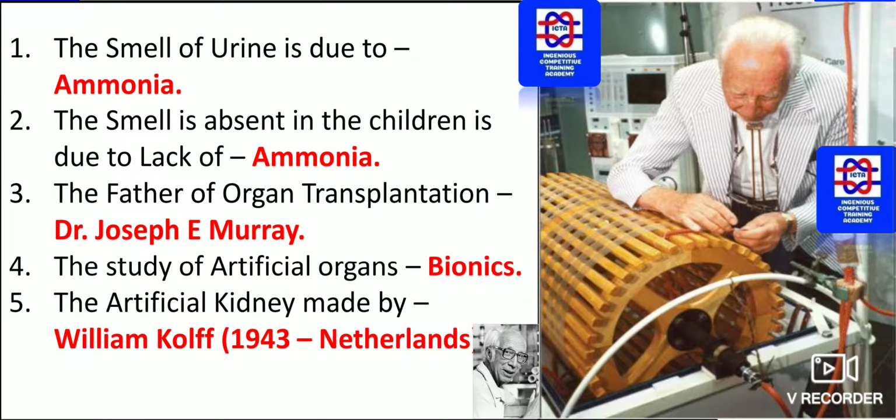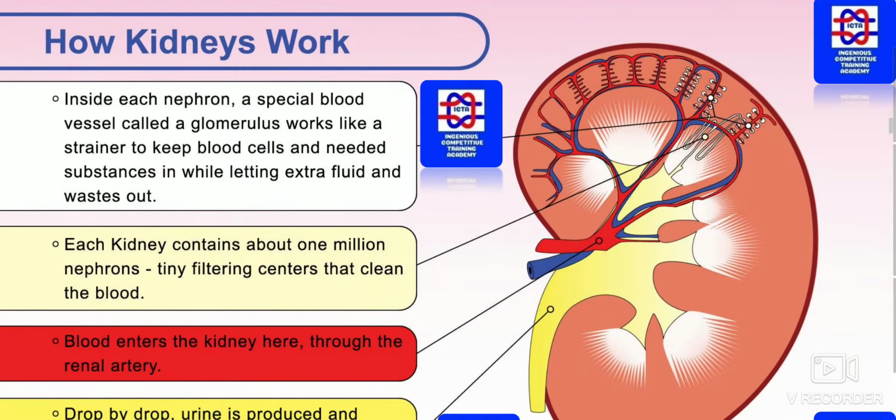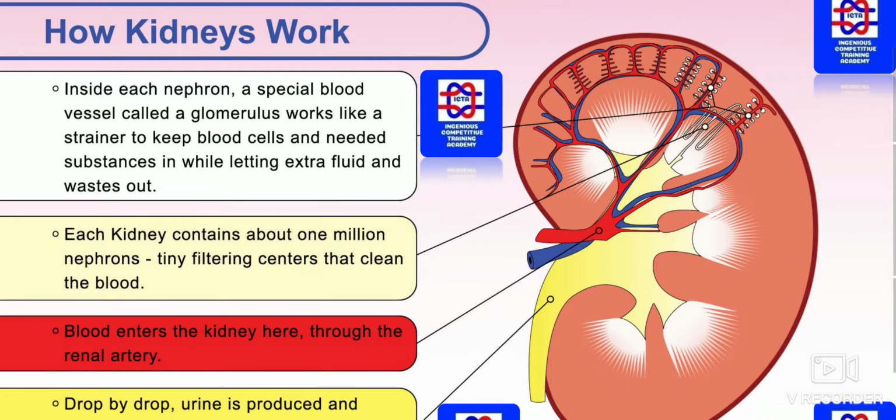So by whom was that invented? That was invented by William Koch. As you can see to the right of this figure, how exactly the artificial kidney has been made, and in 1943 William Koch found the artificial kidney. He belongs to the Netherlands.